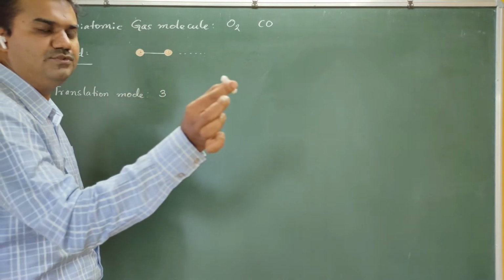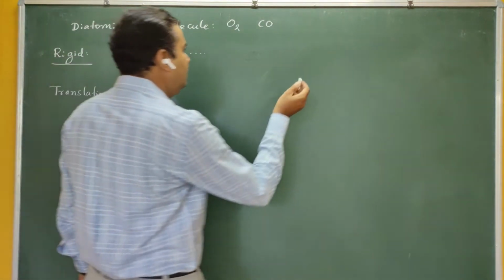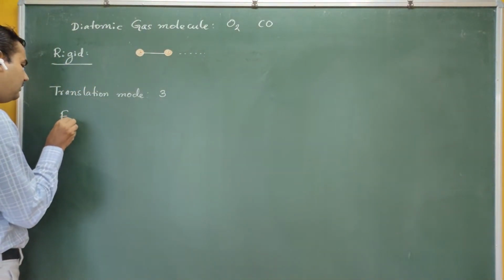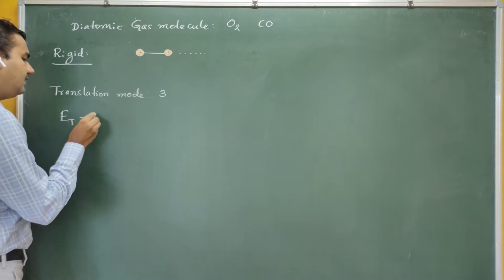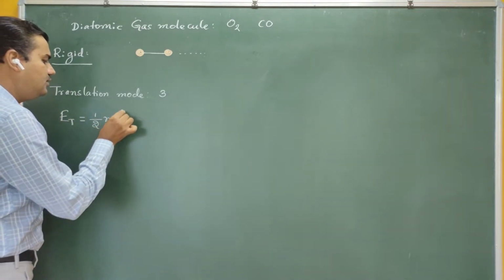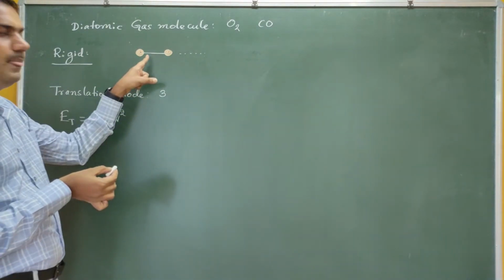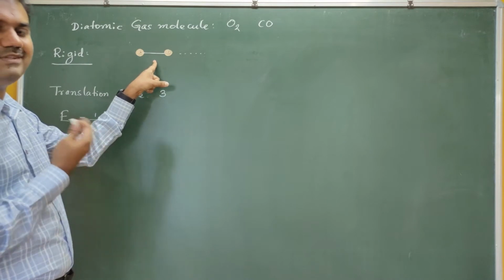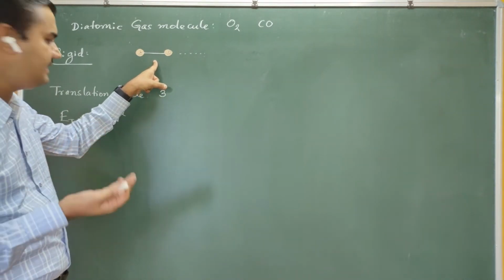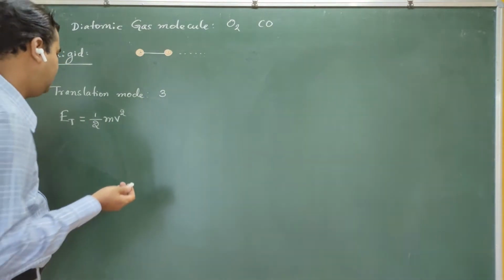Now this gas molecule is moving, and moving means it possesses kinetic energy. The energy corresponding to translatory motion I can write using the formula for kinetic energy, half m v squared, where m is the mass of the gas molecule. The possible directions for its movement are 3: it can move along the x direction, along the y direction, as well as along the z direction.